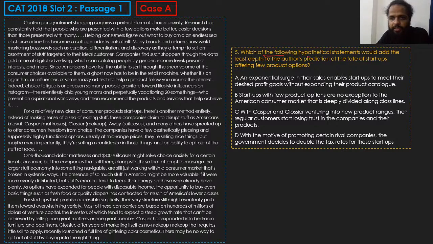Which of the following hypothetical statements would add the least depth to the author's prediction of the fate of startups offering new product options? Again, this is an application question. This also requires you to understand the main idea of the passage properly, right? The main idea or the main argument. You can answer this question properly only after you have understood the main idea, right?